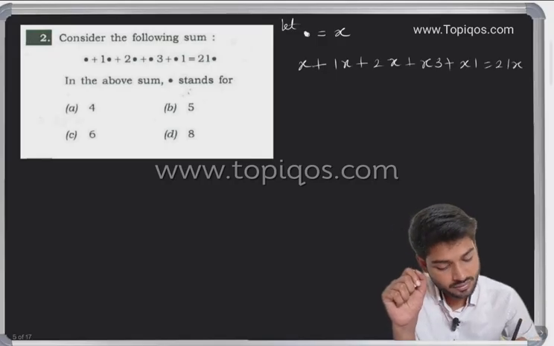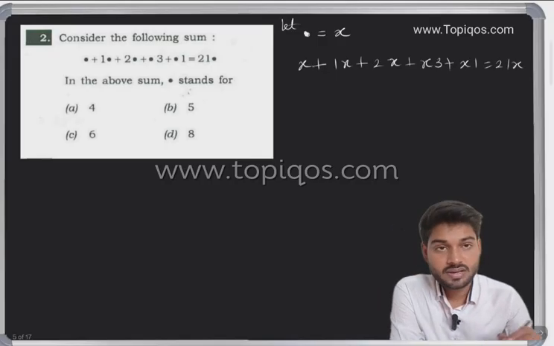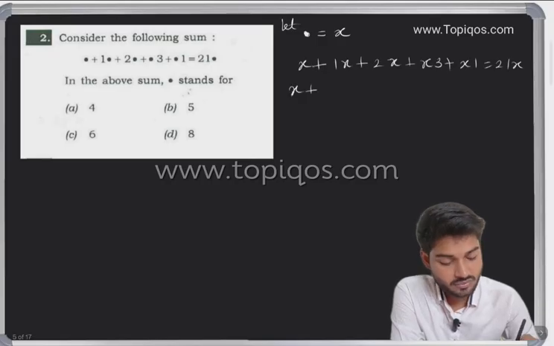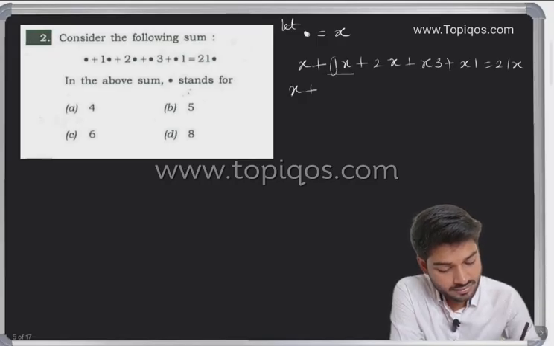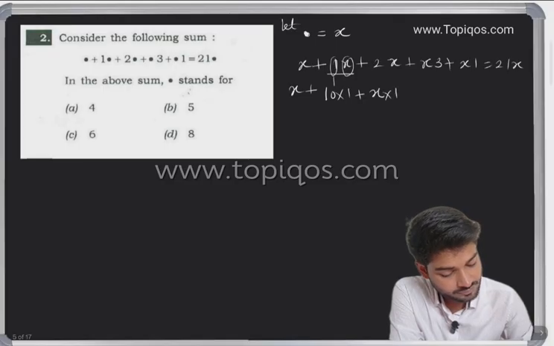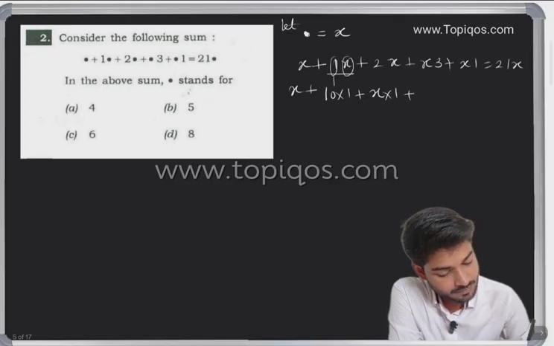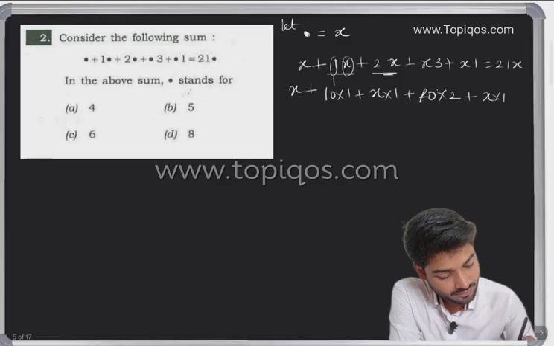Now let this be x. So x is at the unit place, nothing to worry. Here 1x, see, this is at the 10 place, this is the unit place, so in place of 1x can I write 10 into 1 plus x into 1? Plus in place of 2x, can I write 10 into 2 plus x into 1? Can I write here 10 into x plus 3 into 1?